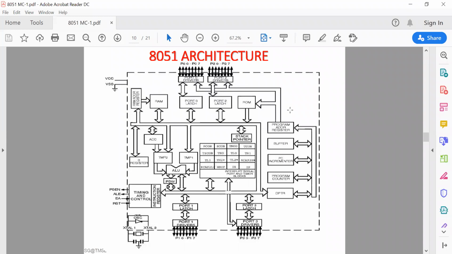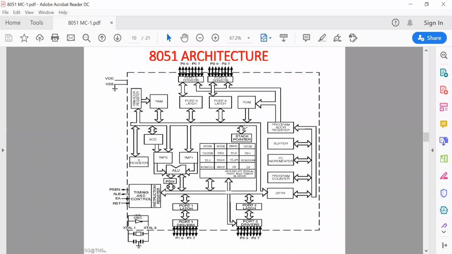So the program which cannot be altered at any time, that system program, must be stored inside this ROM, so that the instruction can be fetched in this way by the microcontroller, and it is given to this bus, so that it goes into the instruction register. Then from the instruction register it goes to the instruction decoder circuit for decoding, and then it is ready for execution through this timing and control unit.